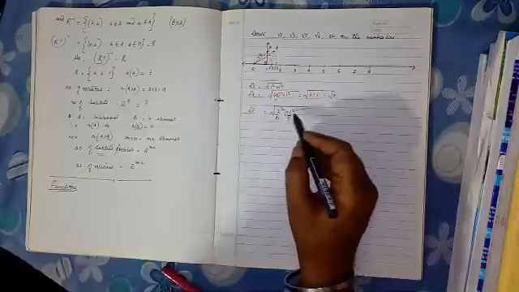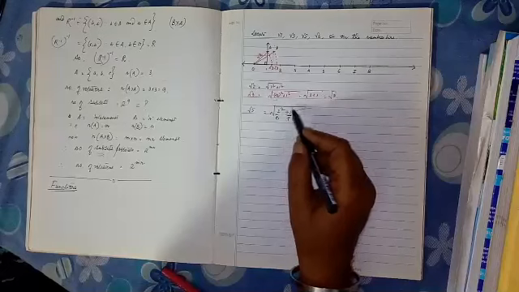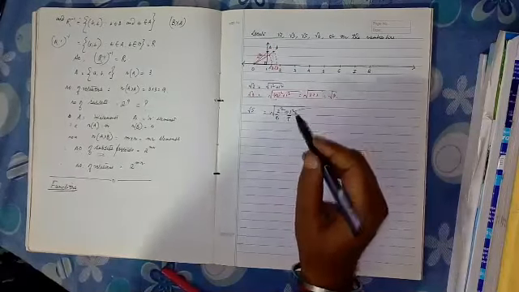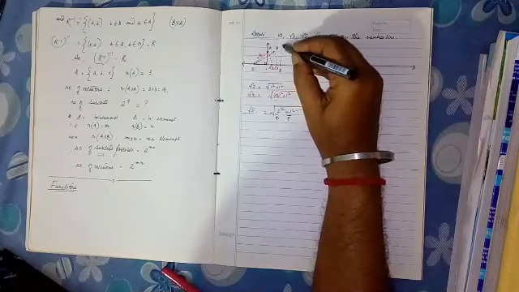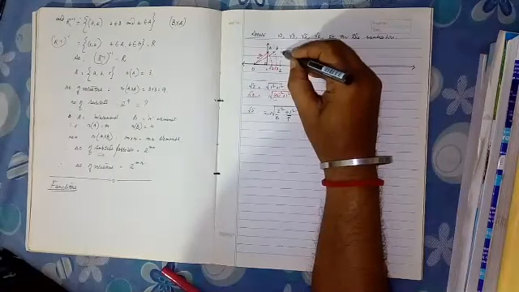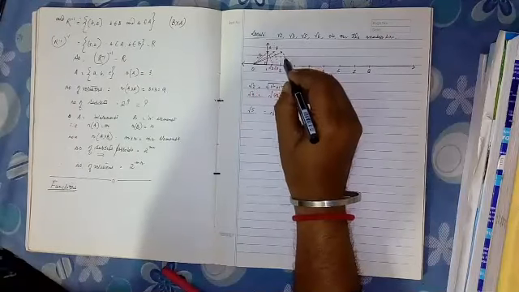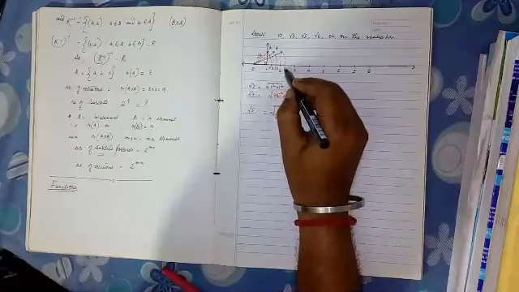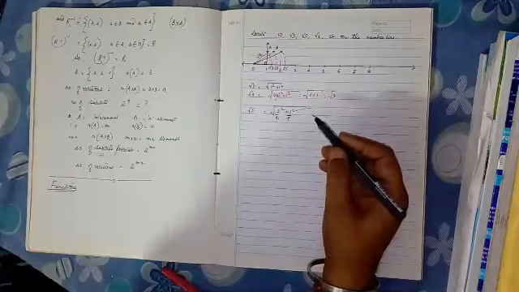So base is 2 units. 2 square means 4 plus 1 is 5, so under root 5. So we have to draw a perpendicular here. This is 1 unit. Now join this. Now draw the arc in the same way. So this will be root 5 and so on. Very easy to do.